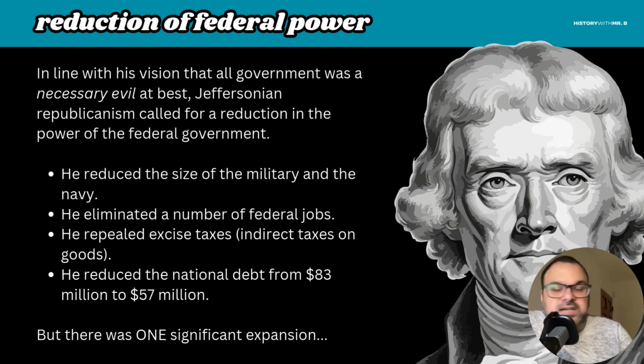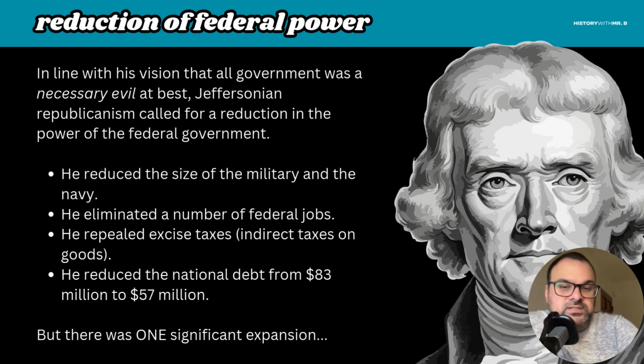He reduces the size of the military, reduces the size of the Navy. We only need what we need. And he eliminates a number of federal jobs, so the number of people who work for the federal government. Again, something we see over time again and again. He repealed excise taxes, which are indirect taxes on goods. So instead of taxing a consumer who purchases an item, you tax the good itself when it's manufactured or made. So you tax the business owner.